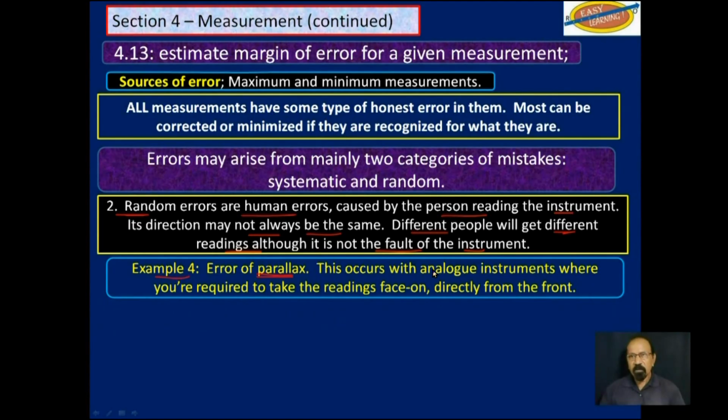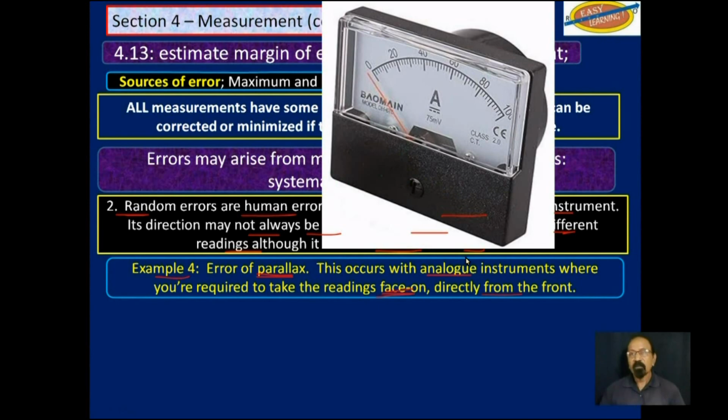This occurs with analog instruments where you're required to take the reading face on, directly in front of the instrument, directly from the front. For example, if you have a meter like this and you are reading it from the side, notice at this point it is actually saying less than 0. But if you were to face it straight on, it would probably say 0, meaning it has no zero error.